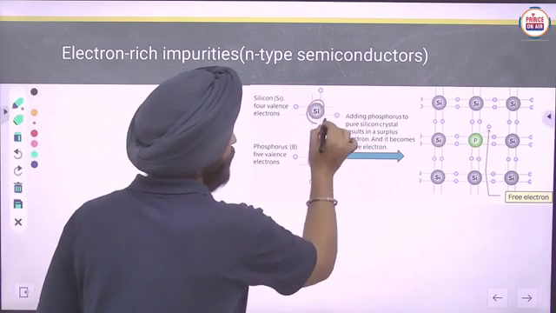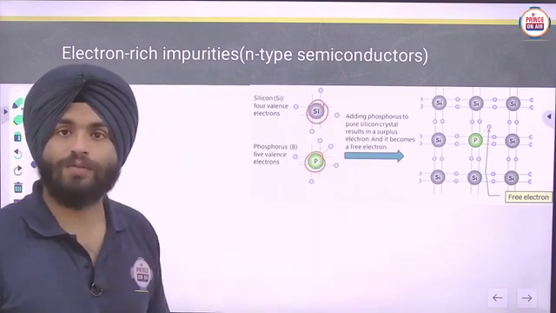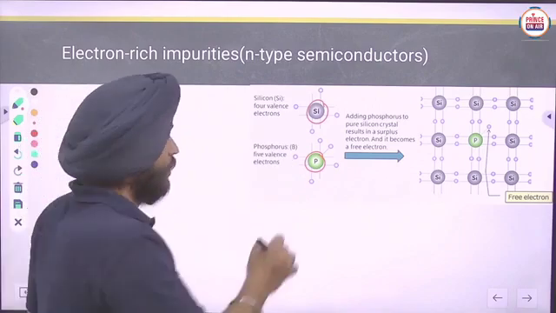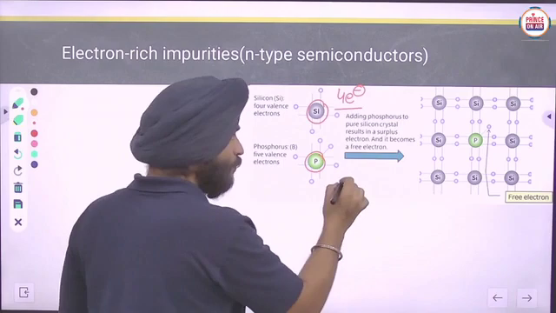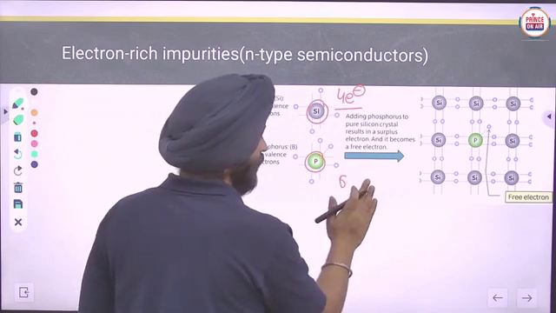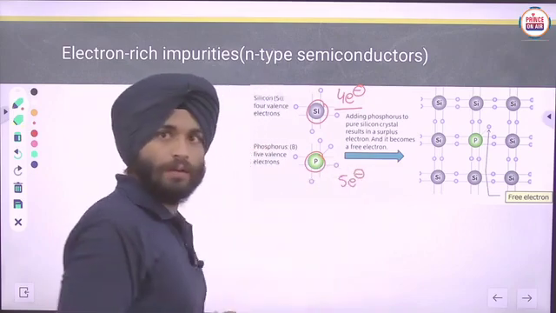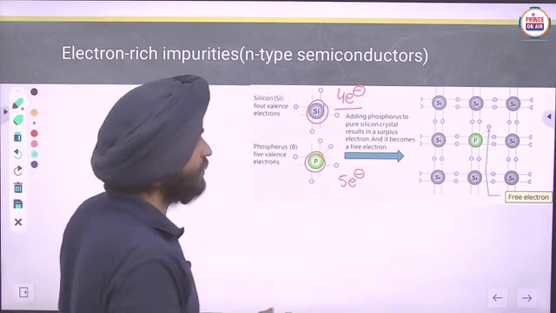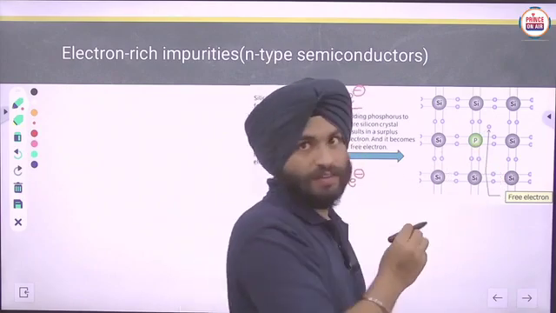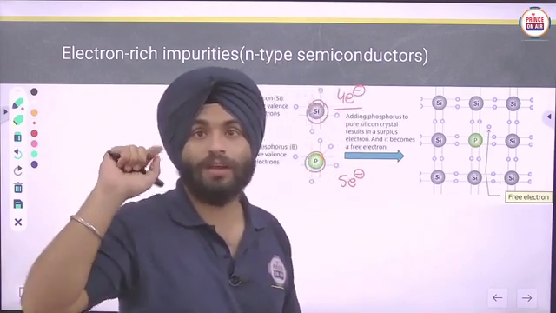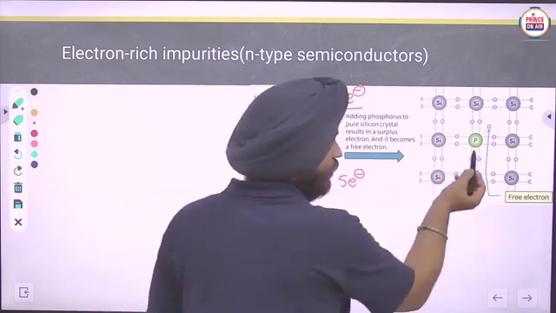Here silicon is joined with phosphorus. In silicon, the total number of valence electrons is 4. In phosphorus, the total number of valence electrons is 5. Clear? So here you can see we have placed phosphorus in the silicon, as an impurity defect.